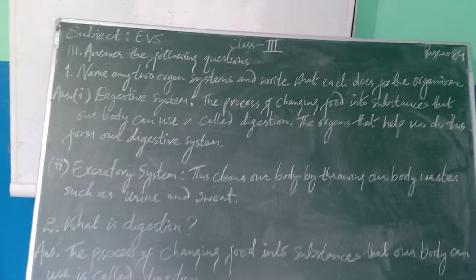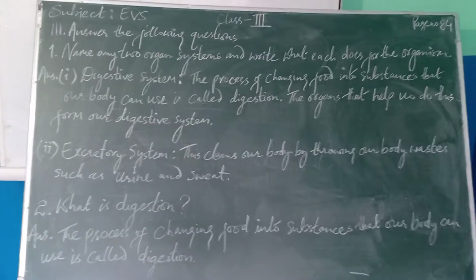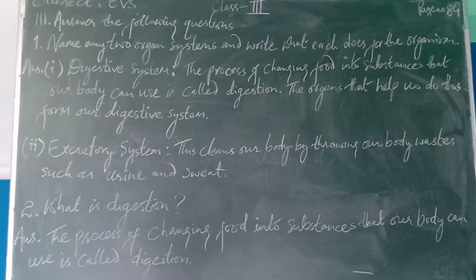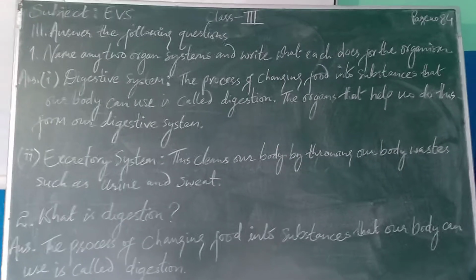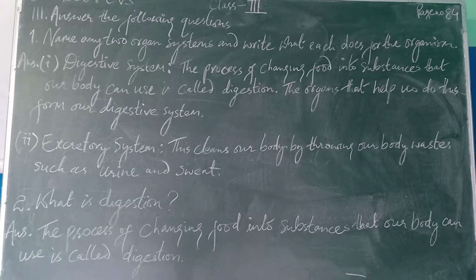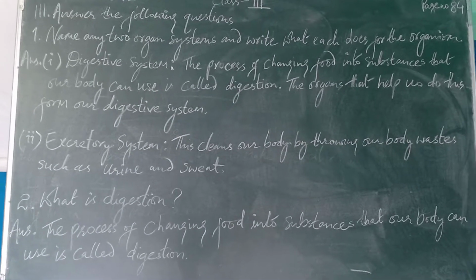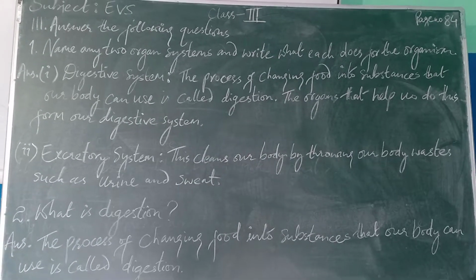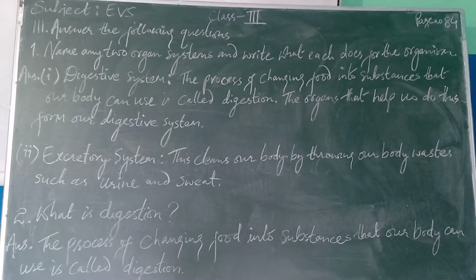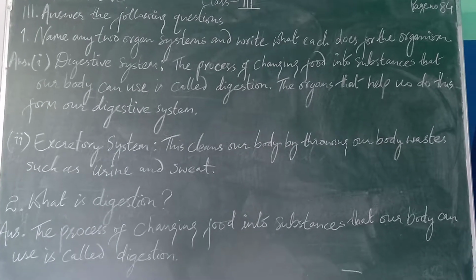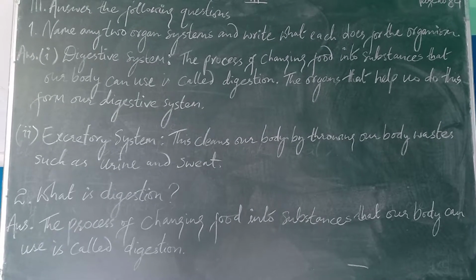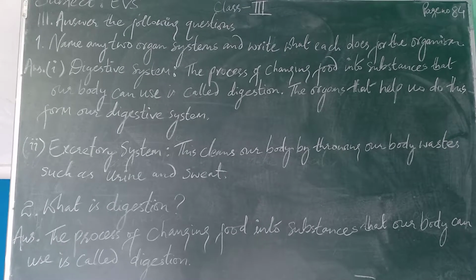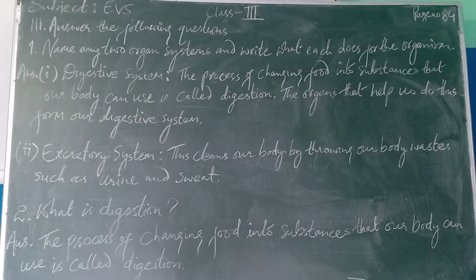Okay, we will do the remaining exercises. So let's begin with question number 1. Name any two organ systems and write what each does for the organism. So you have to write number 1, digestive system, and give a colon. Then, the process of changing food into substances that our body can use is called digestion, full stop. The organs that help us to do this form our digestive system. Okay, that much you have to write.